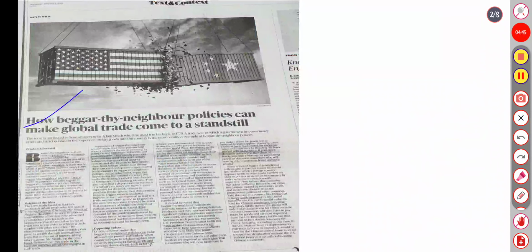So what is here? Beggar-thy-neighbor makes global trade come to a standstill. Let me just open that news. The origin of the term is attributed to the Scottish economist Adam Smith. In The Wealth of Nations, he coined it to criticize the nationalists of his time who advocated protectionist policies such as imposition of tariffs and other forms. Mr. Smith, on the other hand, believed that free trade in the long run enriched all the nations engaged in such trade.